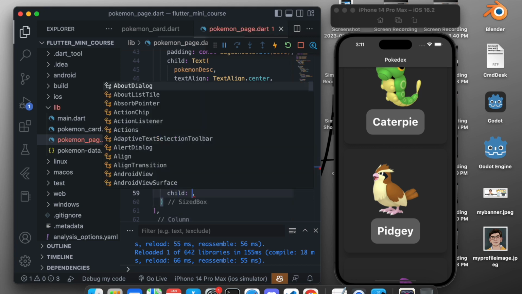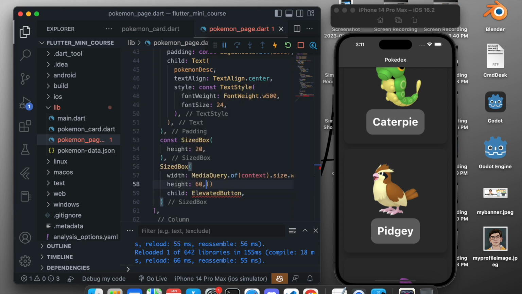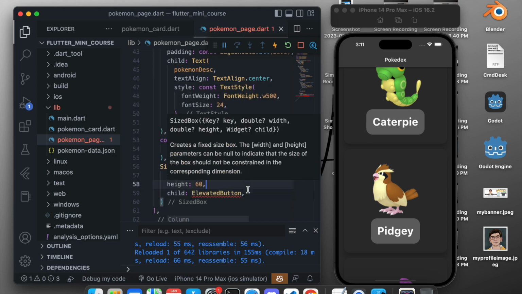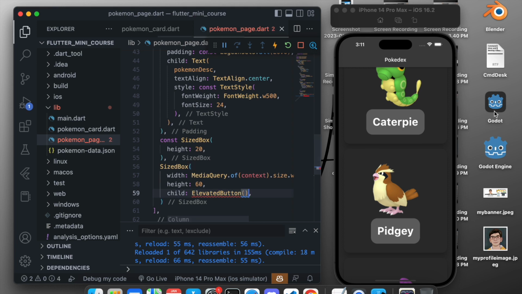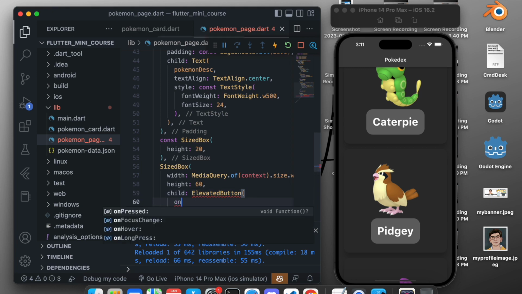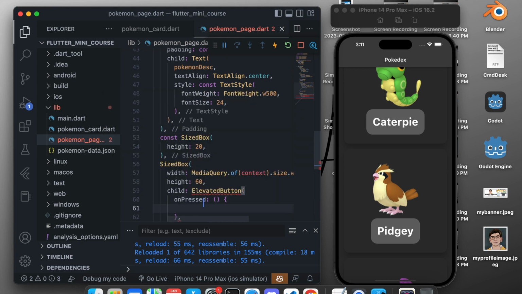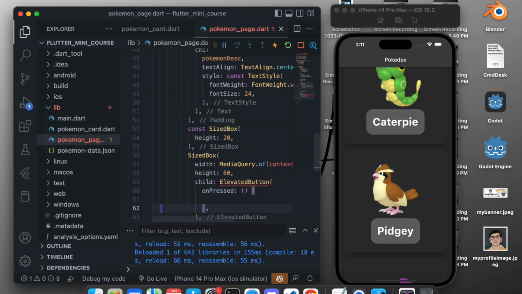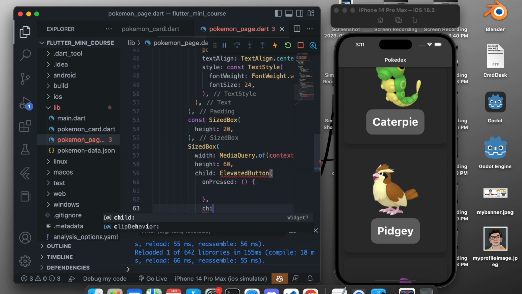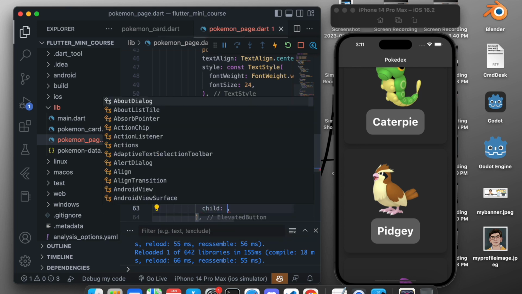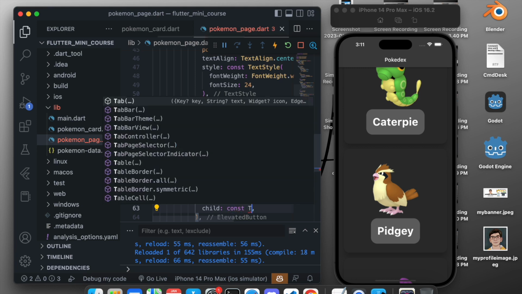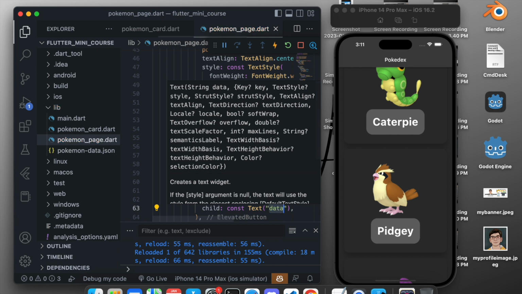And we want to give a child to the SizedBox, so the child of the SizedBox will be an ElevatedButton. An ElevatedButton is simply a button that will look like this, but it will act as a button. So we will create an ElevatedButton, and ElevatedButton takes two things. One is onPressed, that is if we press the button, and second is a child. And in the child we want to give a text that says more info, so we will create a Text, and the text should say more info.